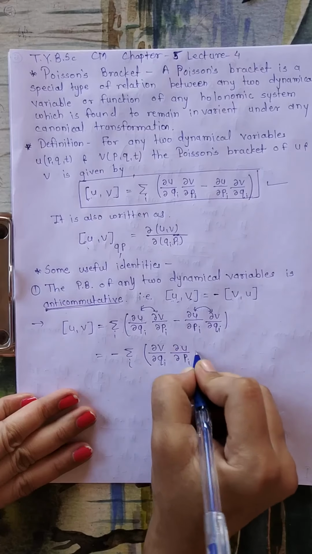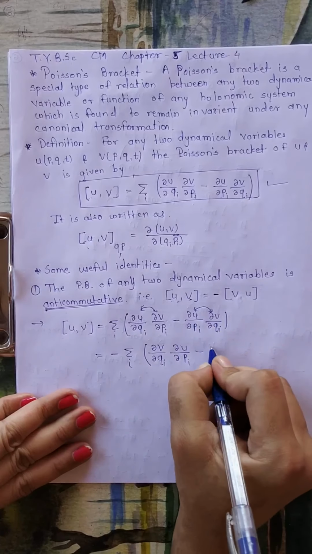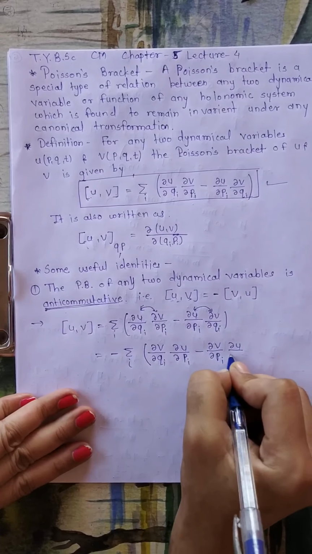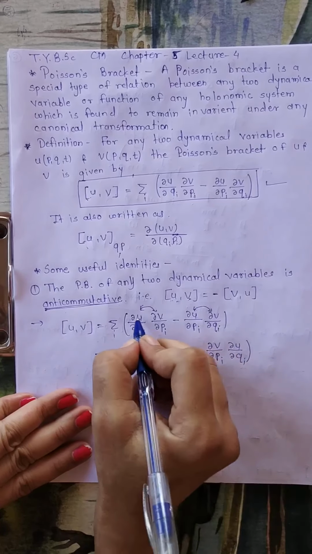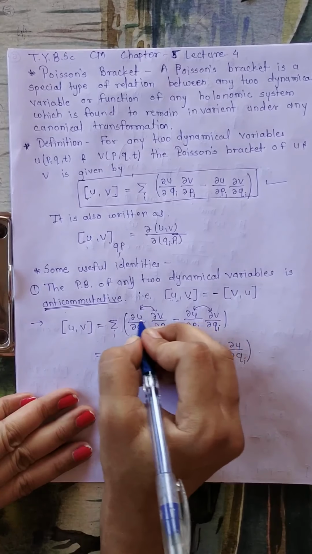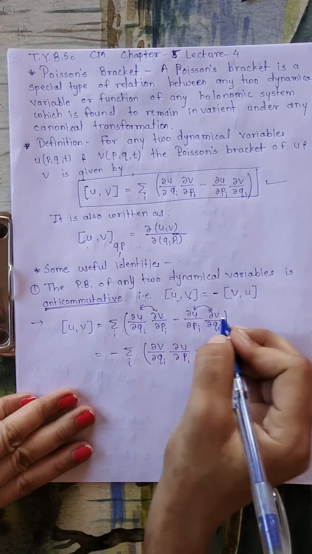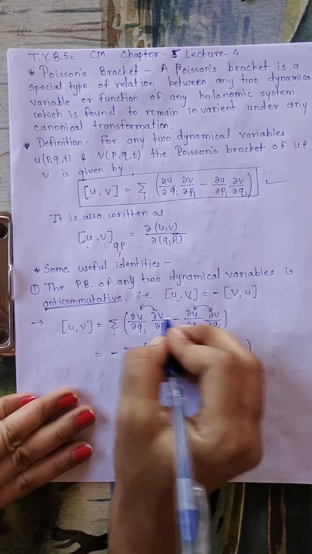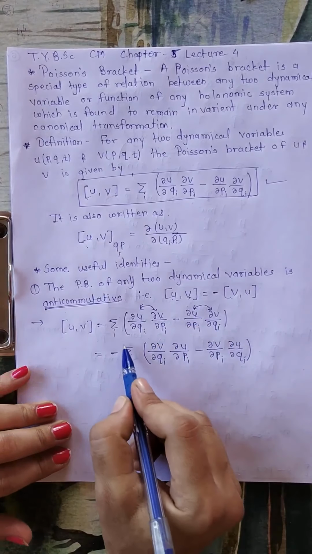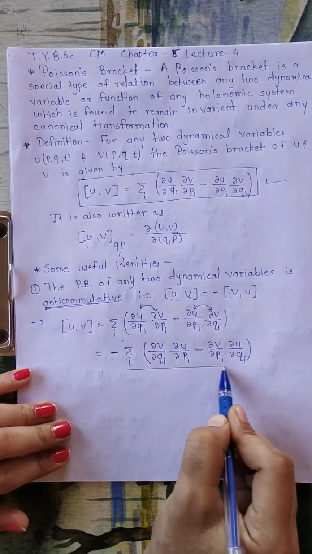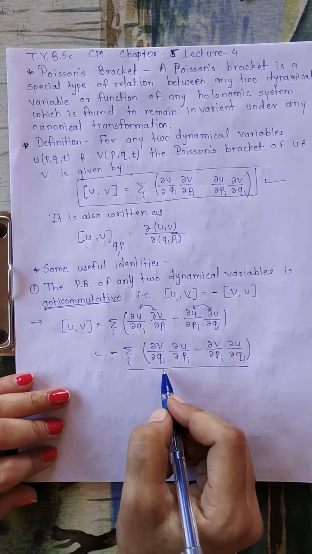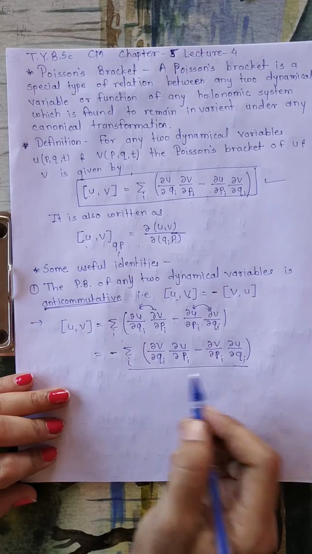Similarly for this term also, dou v upon dou pi into dou u upon dou qi. We just exchange these partial derivatives and variables, and for this we have commonly taken the negative sign outside the bracket. Now if you observe just this underlined part, according to the definition, this is the definition of Poisson's bracket of v and u.